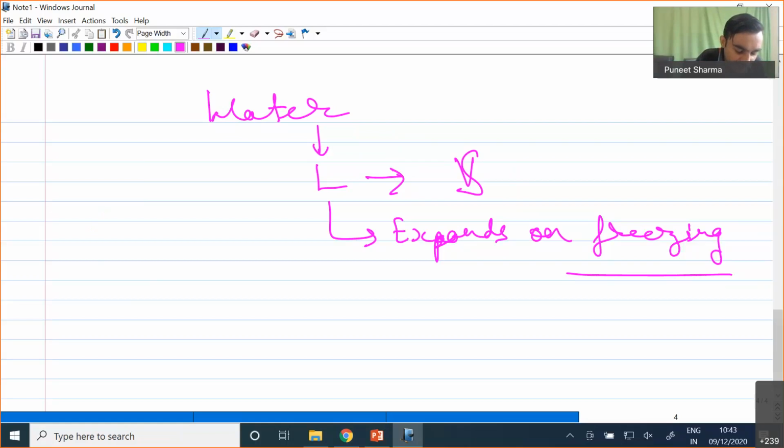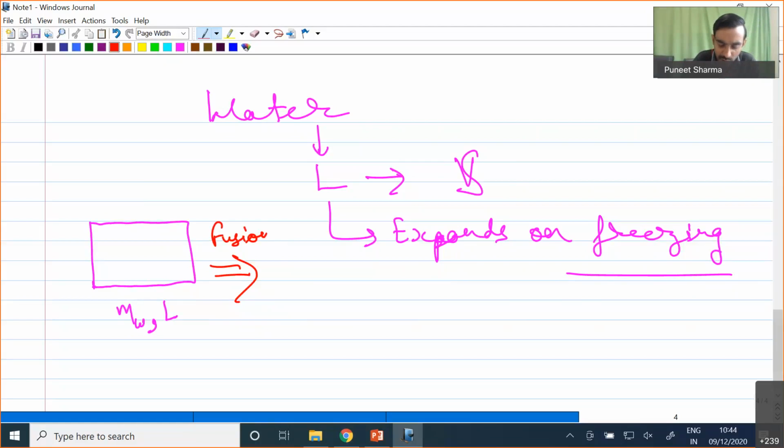For example, let me illustrate with a schematic. Say this much is my mass of water, and this mass of water is now in liquid phase. If I have this fusion process and convert this mass of water into solid, I will find that the same mass of water in solid phase occupies more volume.